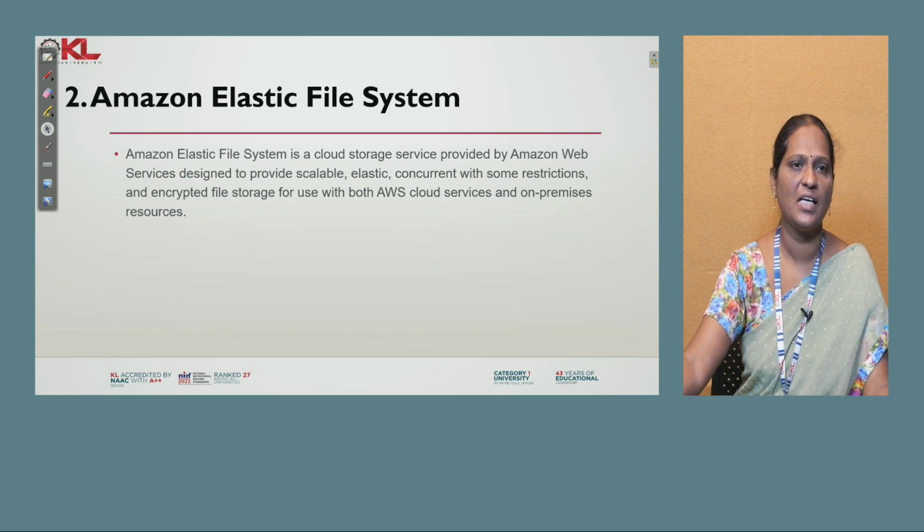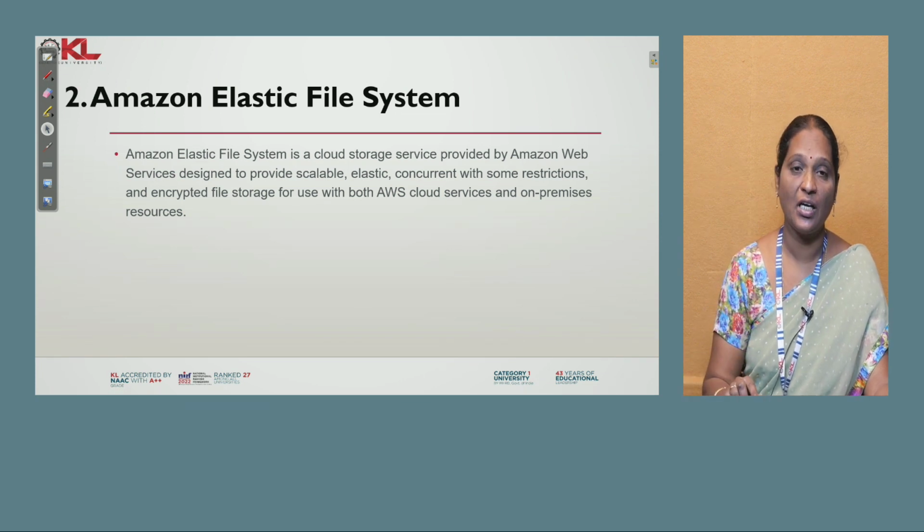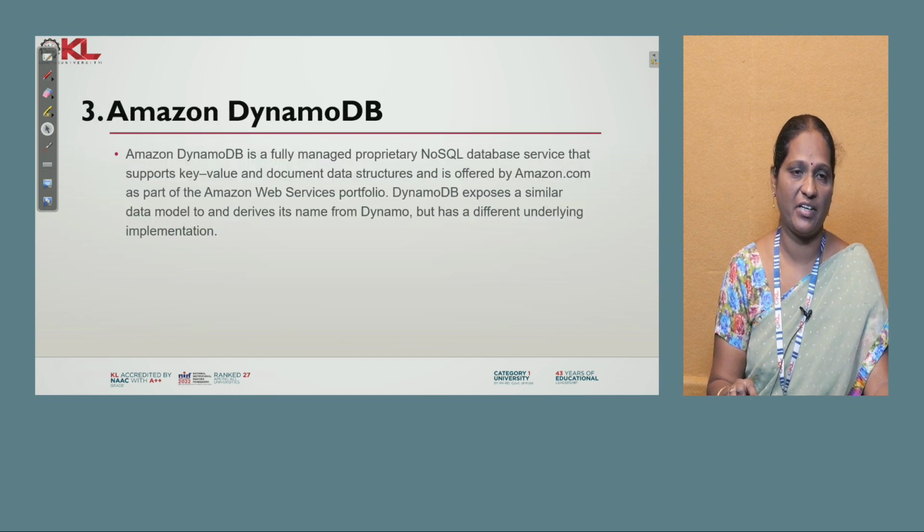The second one is Amazon Elastic File System. As we have seen, EC2 has 2 different storages, EBS and EFS. Elastic File System is a file storage or network file storage system. The same files you keep on a network can be shared between a number of virtual machines. So when many virtual machines want to work on a common file, you have to take this Elastic File System.